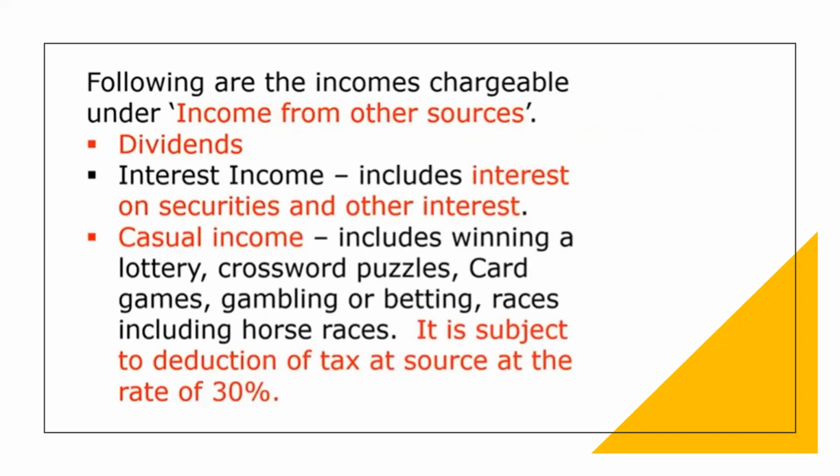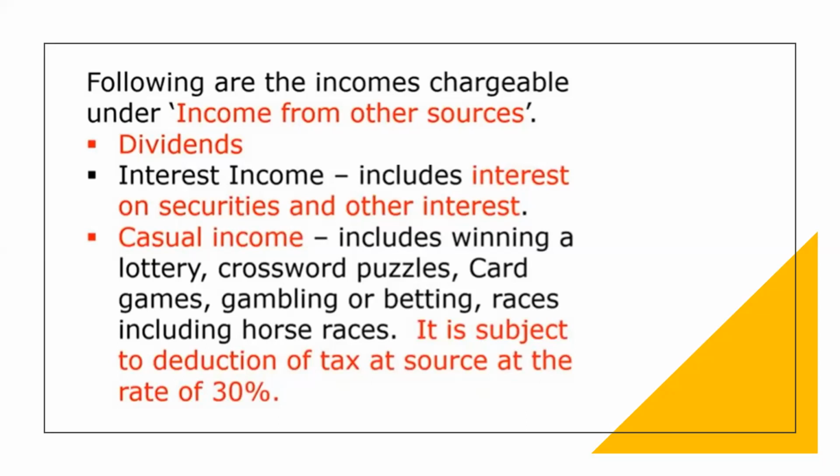First one is dividend. Dividend means the money or amount paid to the shareholders. The company can pay money to the shareholders. The income is chargeable whether it is from a foreign company or an Indian company.